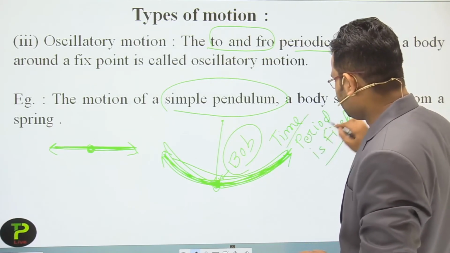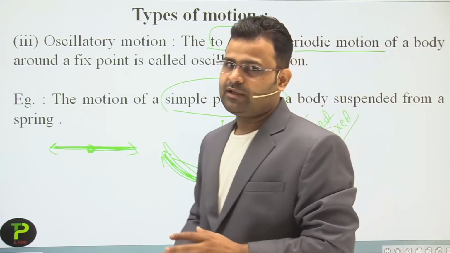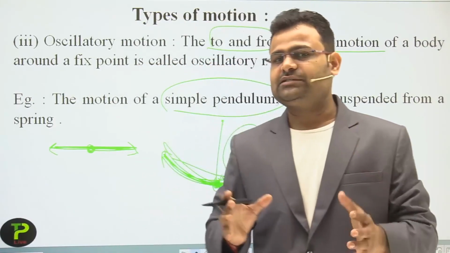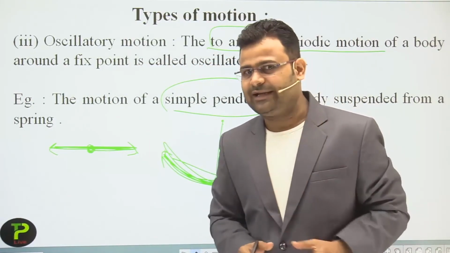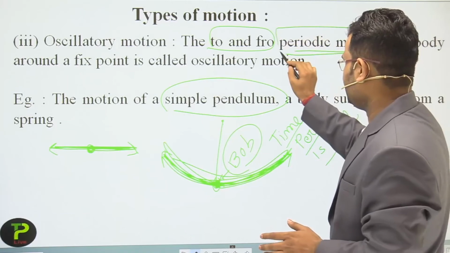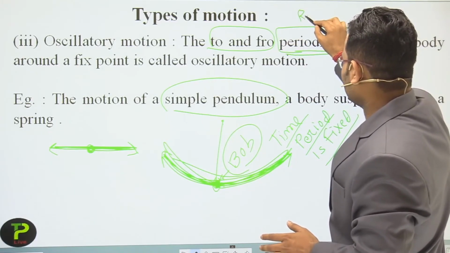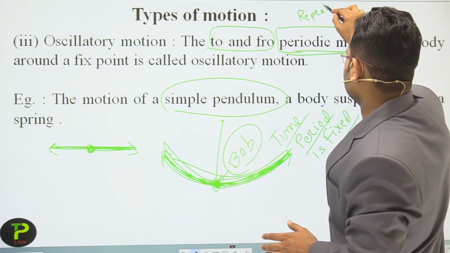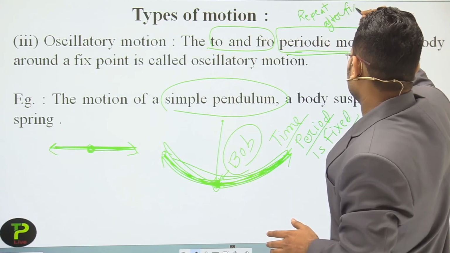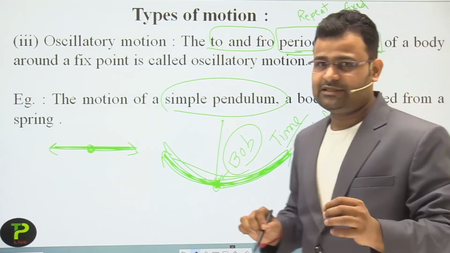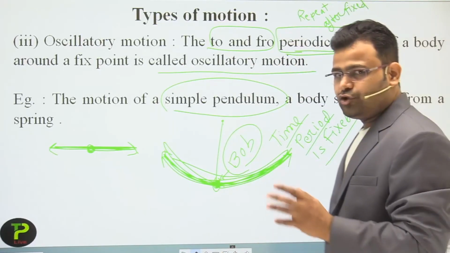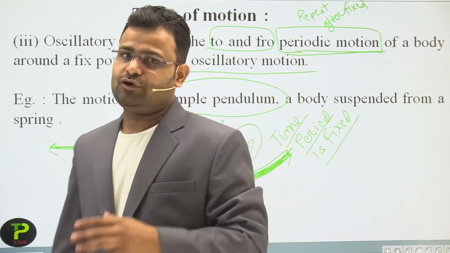Periodic means after a fixed interval of time, if that motion is repeated, then we can say it is a periodic motion. A simple way to say it: repeat after fixed time, then we can say that is a periodic motion. And periodic, to and fro, that is an oscillatory motion.